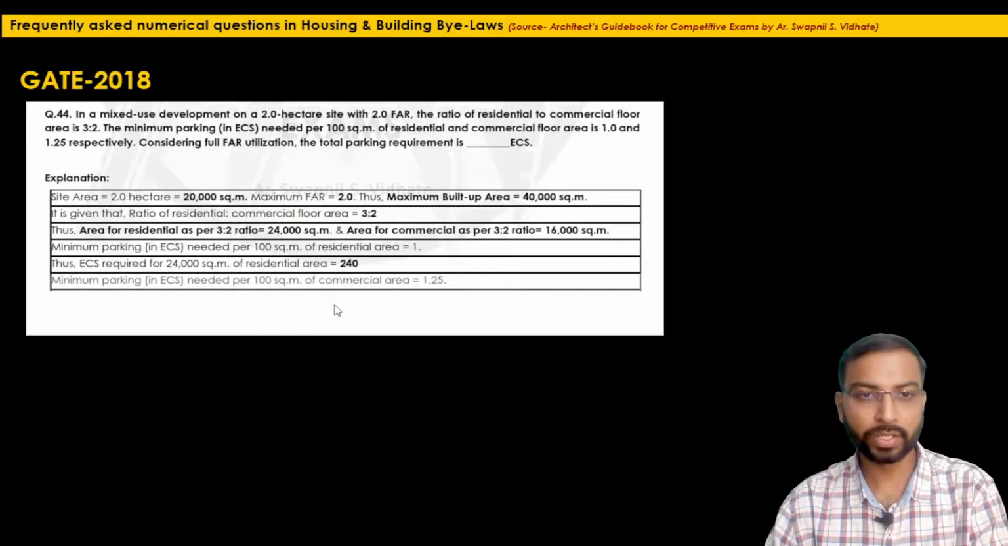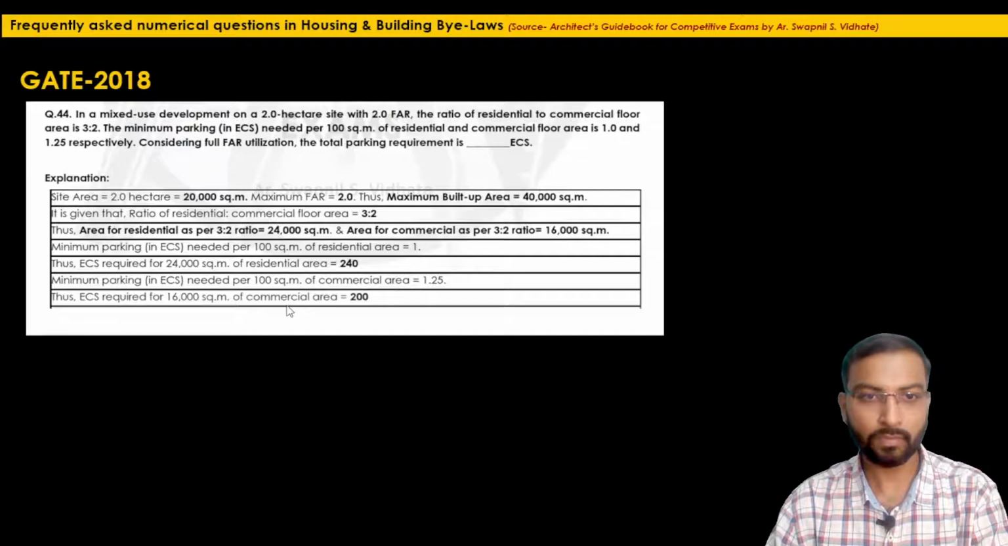Similarly for commercial, the requirement per 100 square meter is 1.25 ECS. So what is the total commercial area? We have calculated it is 16,000. So just do the cross multiplication, 16,000 into 1.25 divided by 100. So the value will be 200 ECS.